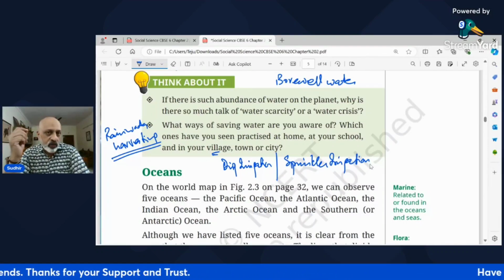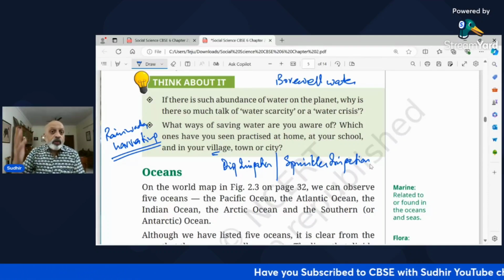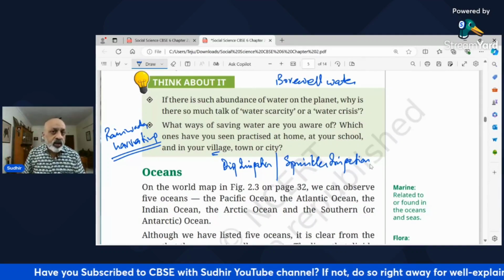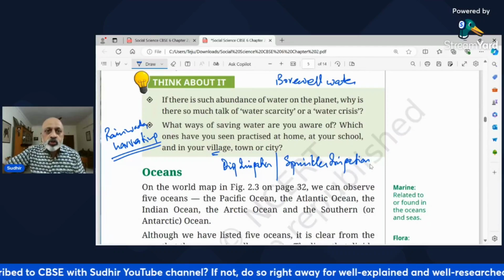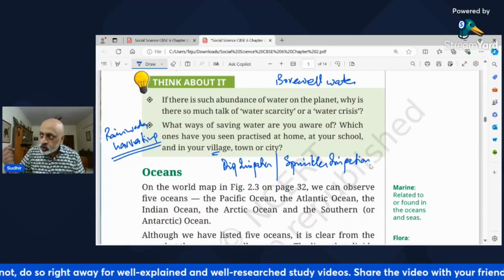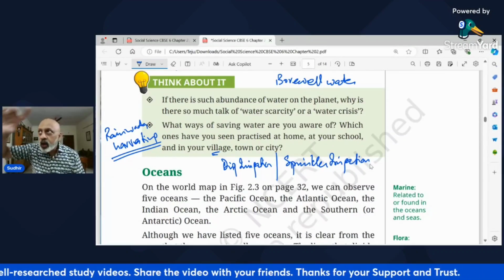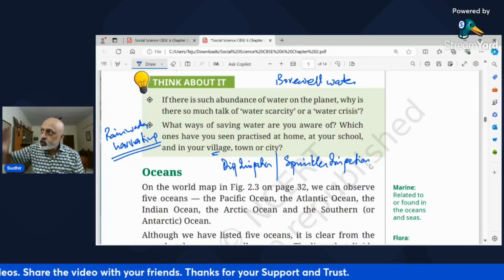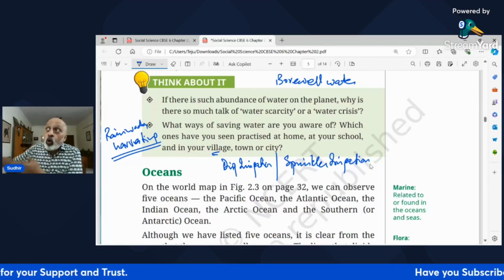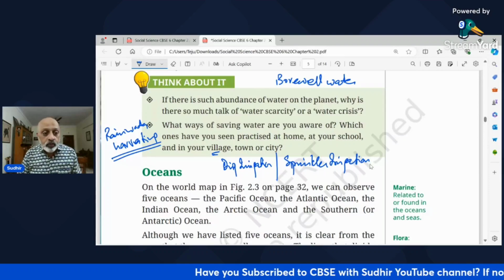In fact, many reports have come out which say that the next big battle could well be fought over water. We have seen between Karnataka and Tamil Nadu. Students from both Karnataka and Tamil Nadu will be aware how they used to fight over Kaveri water, because Kaveri water used to go dry during the summer months, many parts. So there wouldn't be sufficient water for Karnataka, which is the upper state, upper riparian state, and then it has to flow into Tamil Nadu. So they would not be able to release sufficient water for Tamil Nadu. So the farmers who want the water from the Kaveri, their crops will dry up, right? So it is a genuine problem.